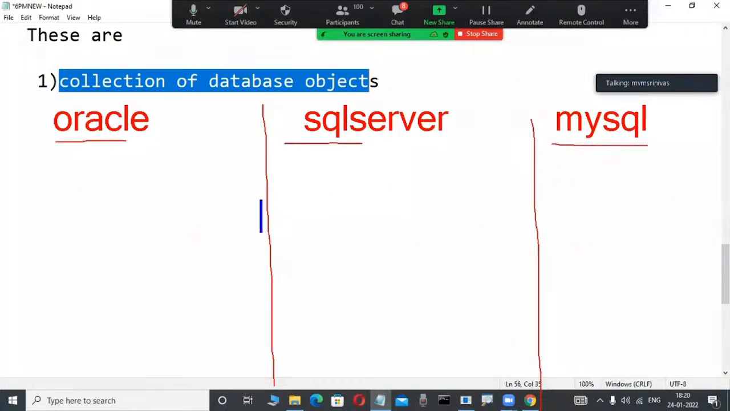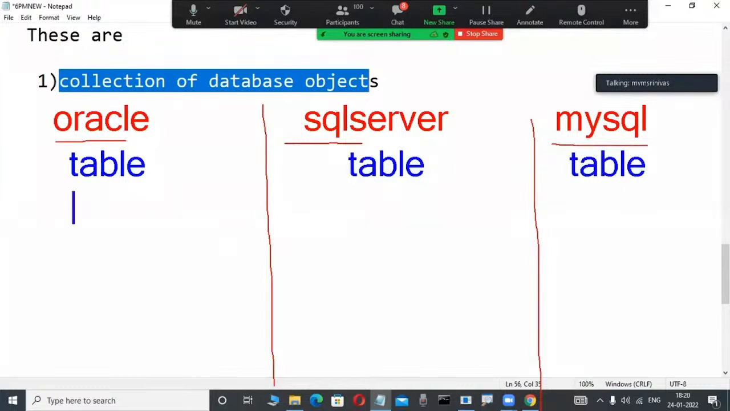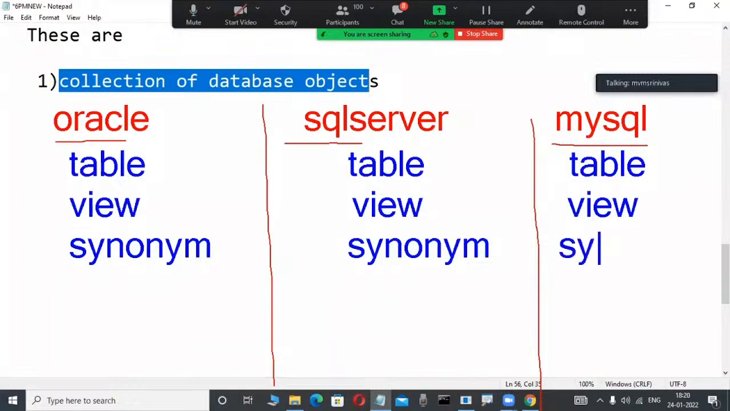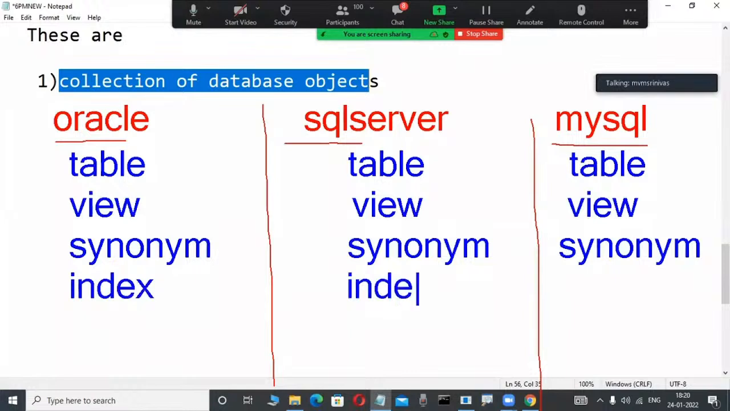Maybe a first-time newcomer has an idea: a table is a database object. Here also a table is there, and in MySQL also a table is there. Again, a view is a database object with some purpose, and here also a view is there. A synonym is a database object; what is a synonym, what is a view, we are learning, don't worry. In our course, synonym is available here also. An index is there here also. These are called objects. Some terminology, big concepts only.